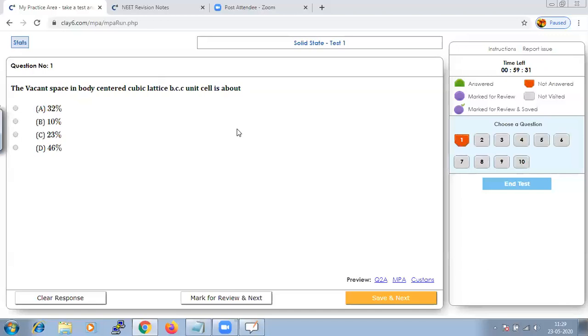When we say 68%, the leftover is the vacant space in our body centered cubic. So 68, that means our option A should be the right answer. So vacant space is 32%. Let us save that and go to next.